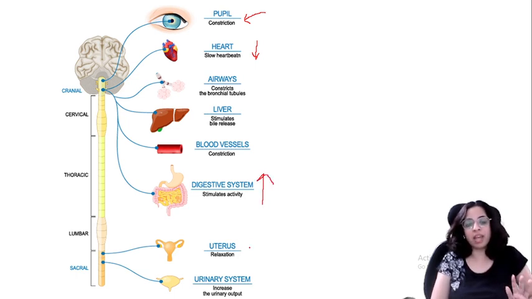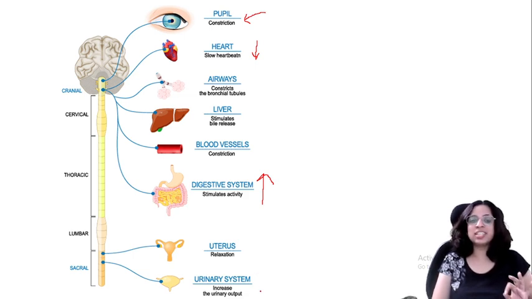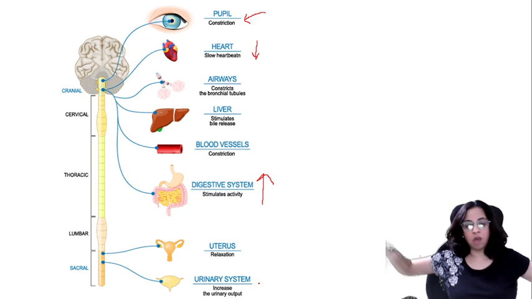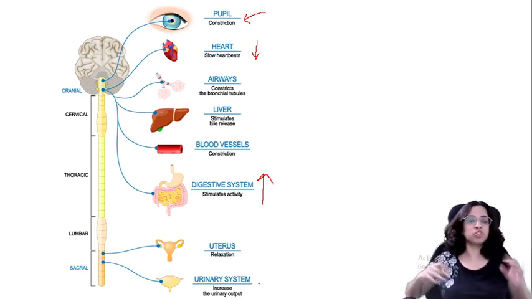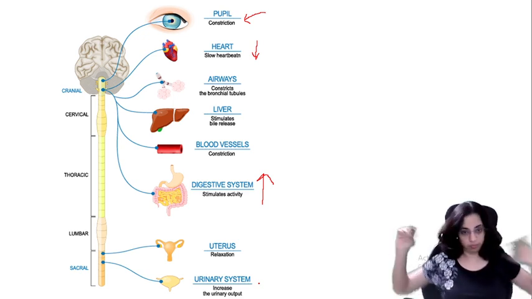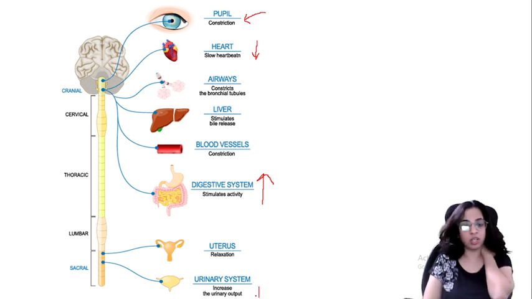Uterus is now relaxed. And in the urinary system, what happens? It increases the urinary output. Now you are in a relaxed position. So now you will go and urinate. Okay, it increases the urinary output.